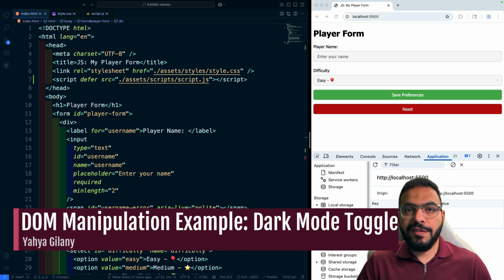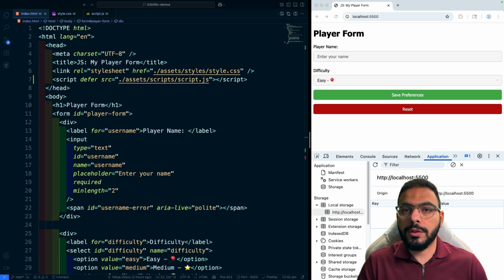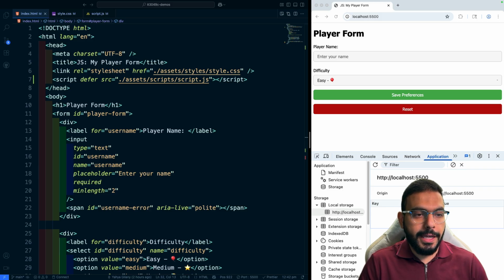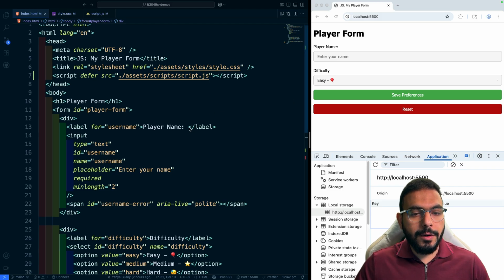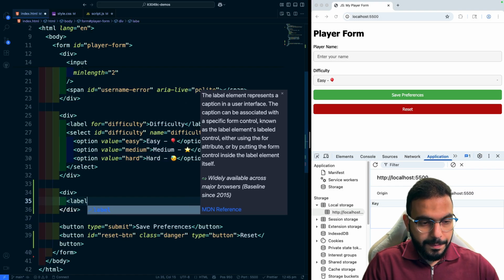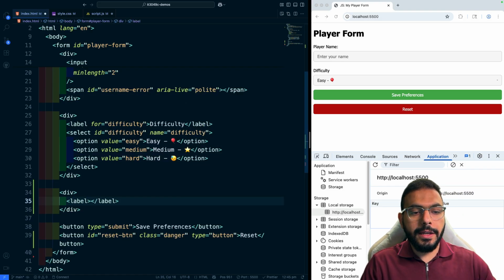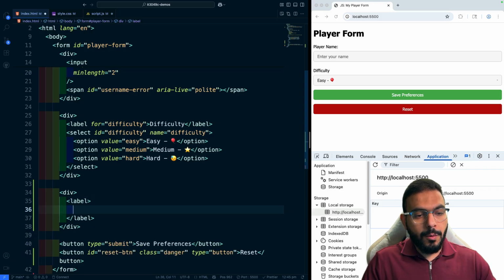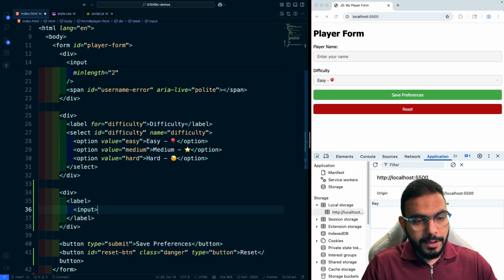Let's add one more fun feature to our application here, and let's do a preference for light or dark mode for the application here. So in my form, I'll go ahead and create another div that will have a label. Now, instead of linking the label with the input by the for and name properties, we'll just inject the input directly inside of the label itself.